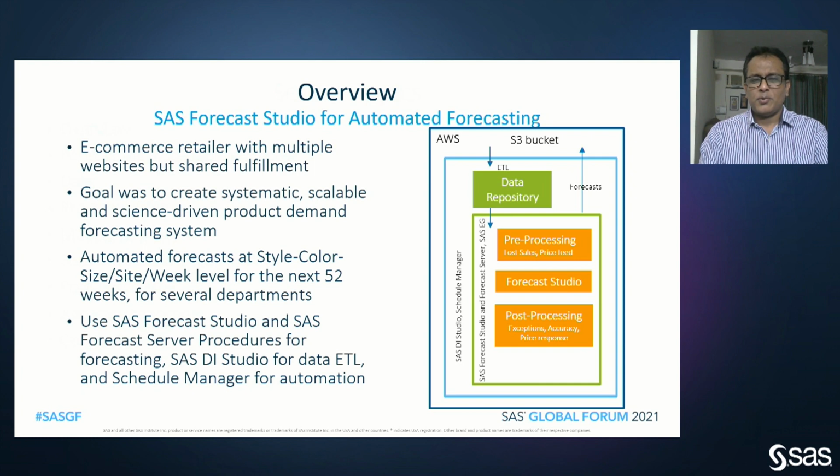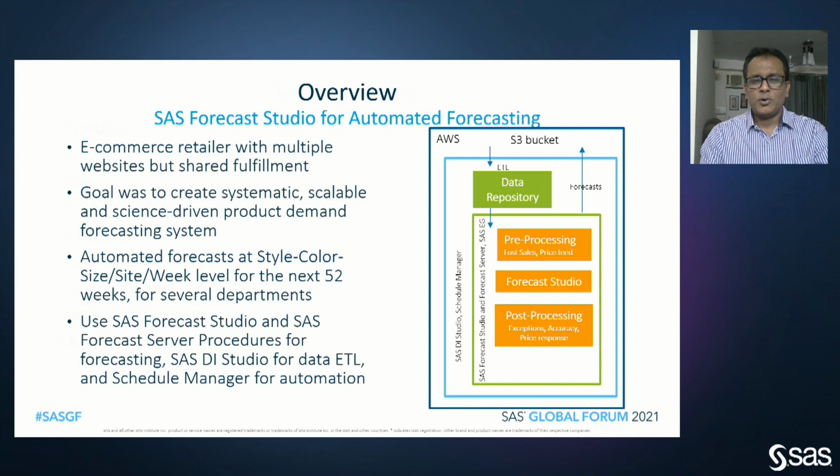So the overall project was for an e-commerce retailer with multiple websites. The expectation was to create an automated system using SaaS Forecast Studio to create a systematic, scalable, and science-driven product demand forecasting system. We use SaaS Forecast Studio and SaaS Forecast Server procedures for the data science work. For data ETL, we used SaaS Data Integration Studio, and we used the Schedule Manager for automation.